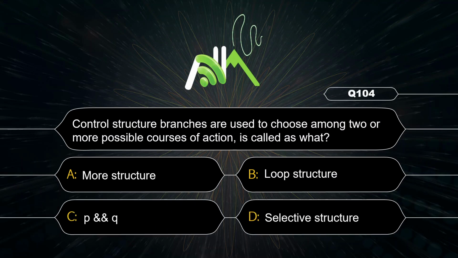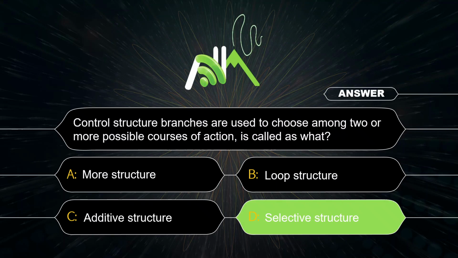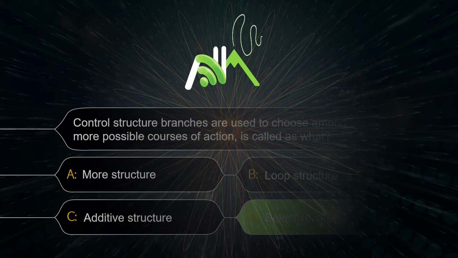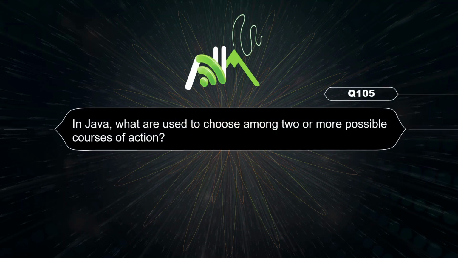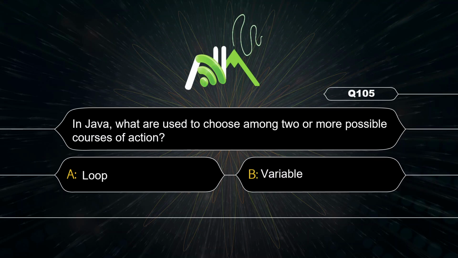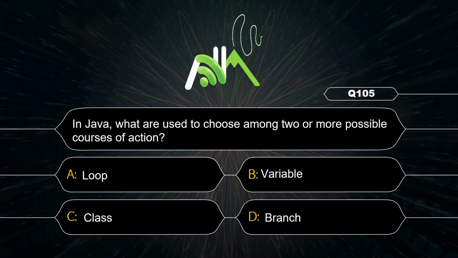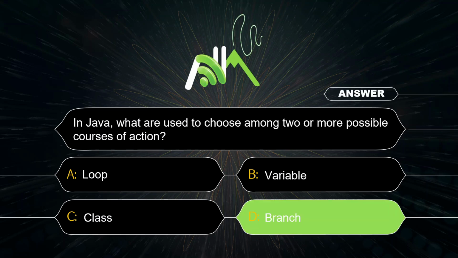Control structure branches are used to choose among 2 or more possible course of action. It is called selective also. Or question can be like this, then correct answer is branches even. So option D.